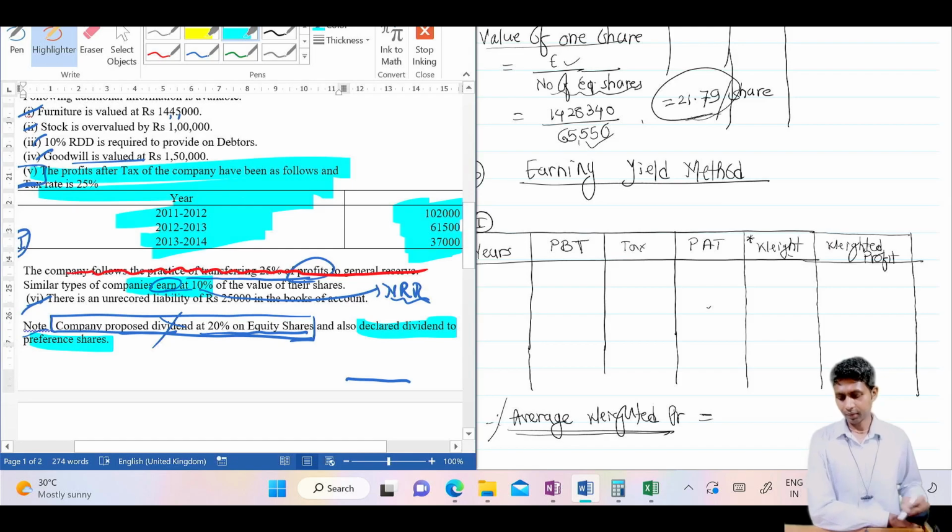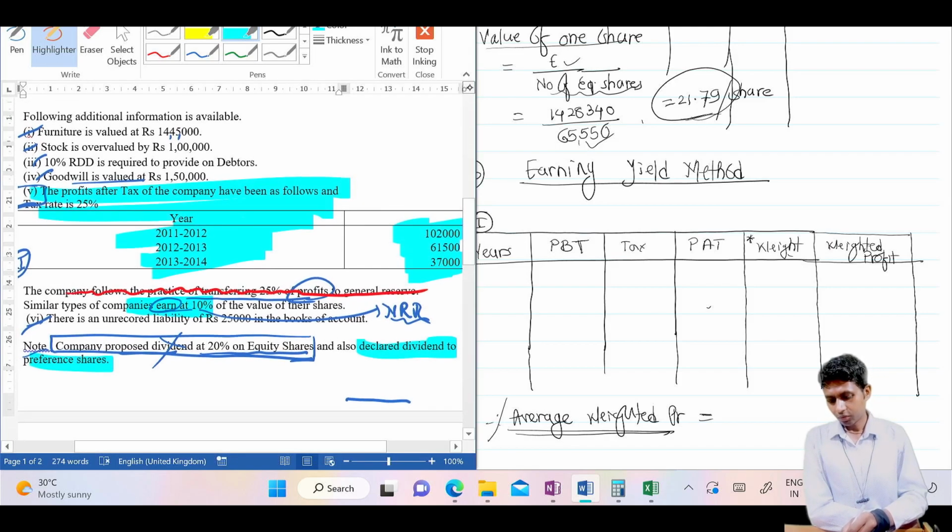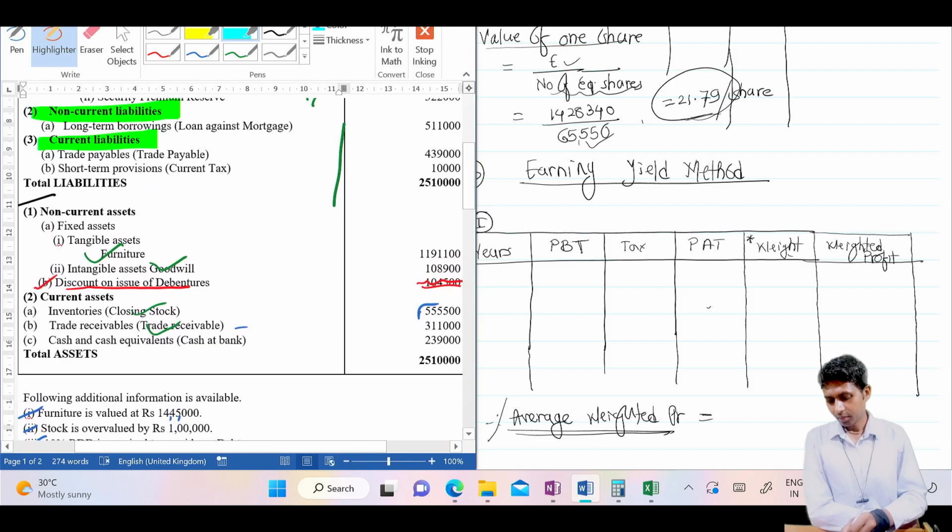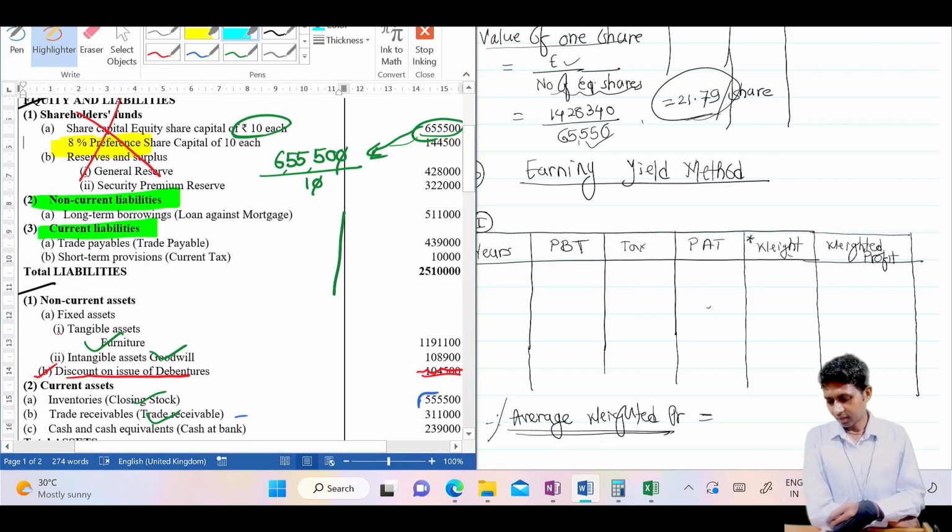earning yield. And what about the balance sheet? Which part of the balance sheet do we require, my dear students? And that preference dividend part. But yes, we already calculated. Therefore, we are not going to calculate that again in this method. Whatever we have got in the first method, in the net asset, that same dividend we will copy here also in this method. Therefore, no need to highlight it.